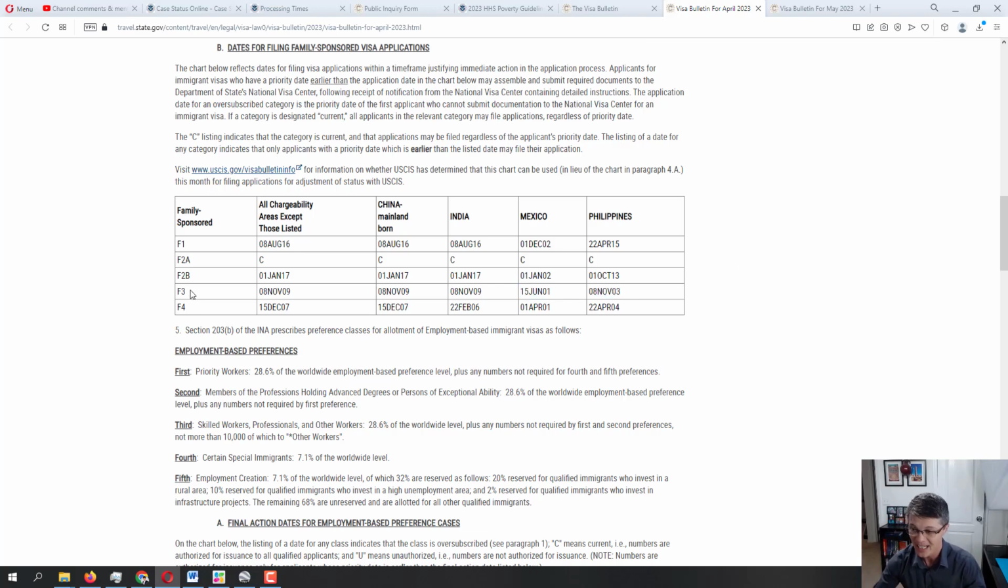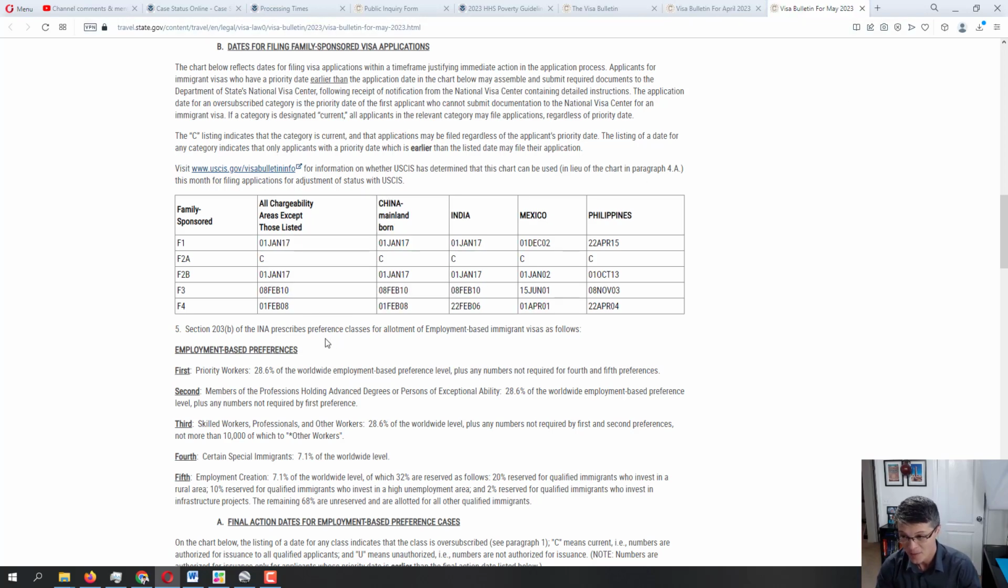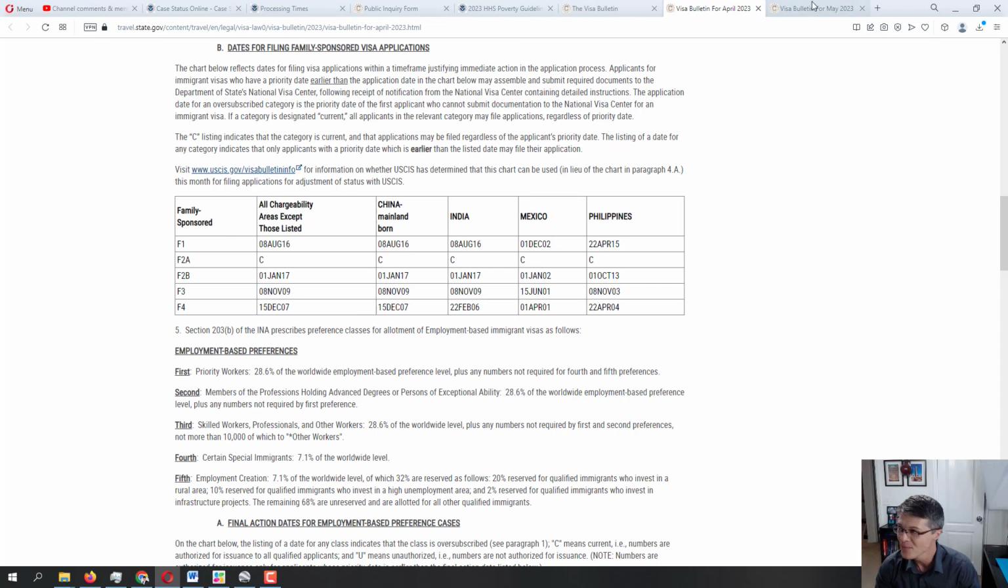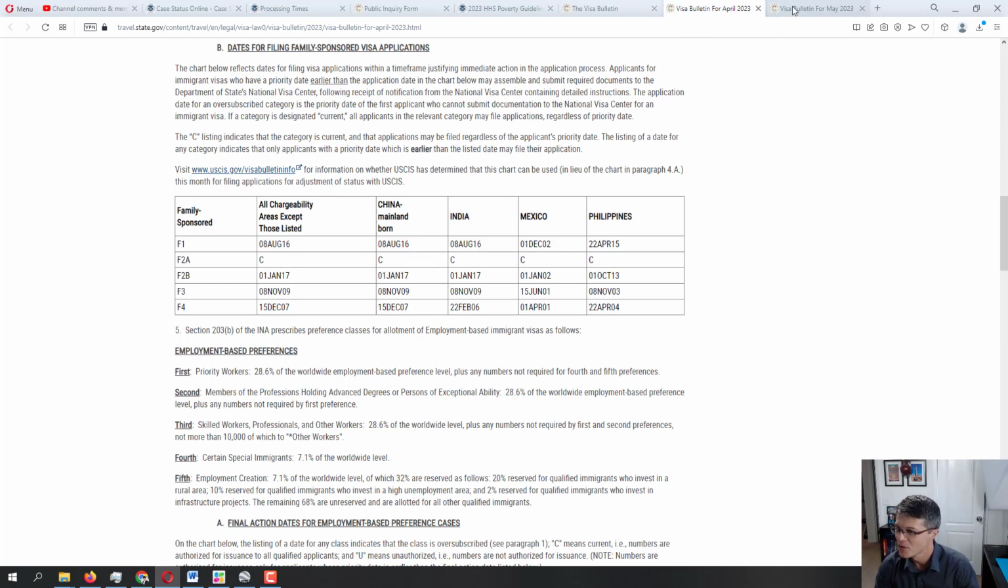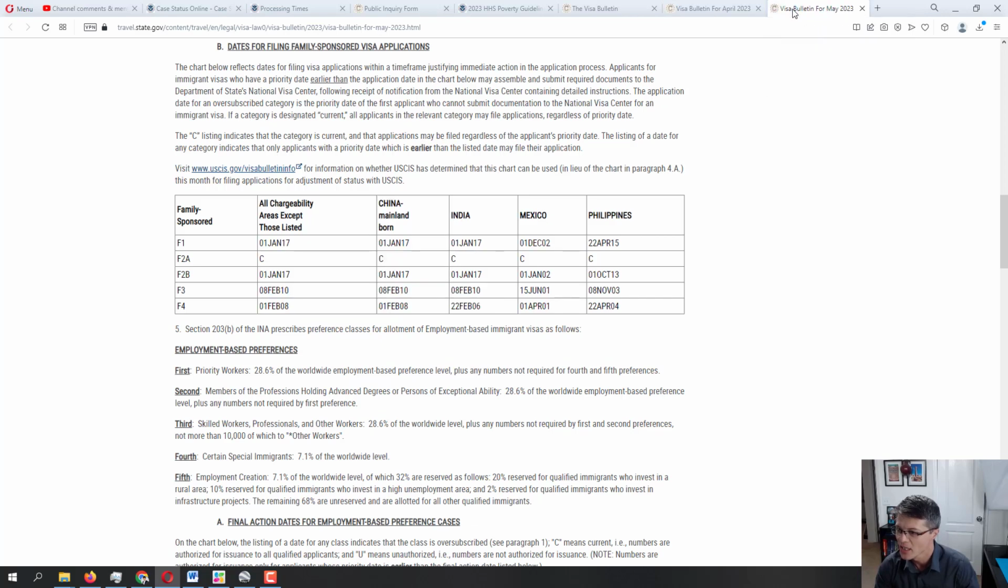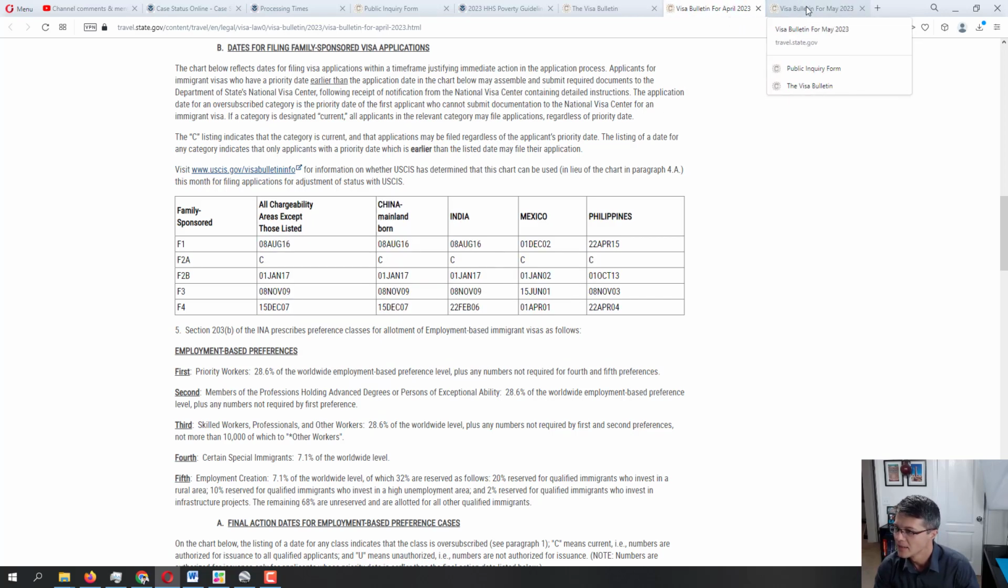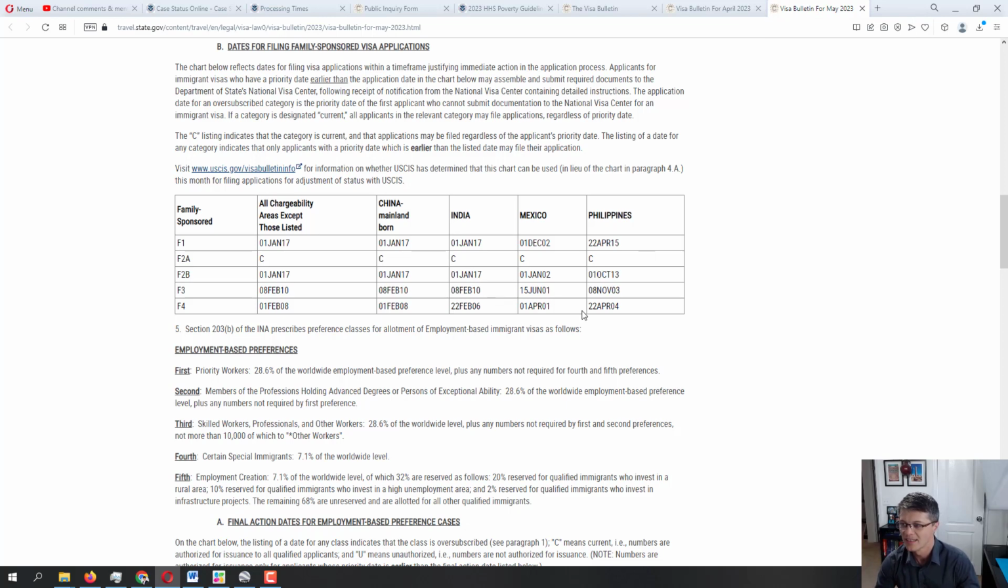All right, let's take a look at the F4, fourth priority category, brothers and sisters of US citizens. So on April visa bulletin, we see December 2007. Let's take a look. February 2008. So it did not move quite a lot, just a couple months. December, January, February, couple months for all chargeability, couple months for China, couple months for, let's see. Nope, India didn't move at all. India did not move at all. So it's just all chargeability, China, India, and Mexico and Philippines. As you can see, it stayed the same.